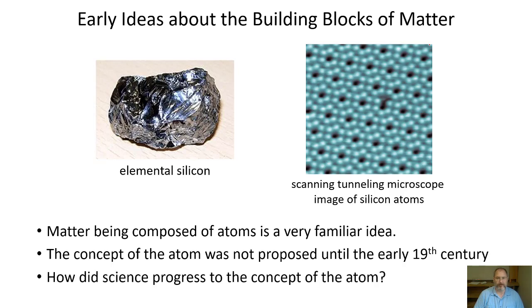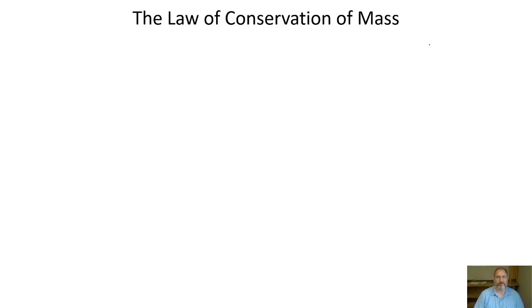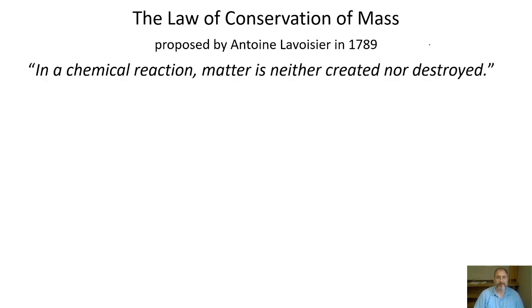So in this video, what I'm going to be trying to do is show how these three basic laws led to our current understanding of what matter is composed of. So let's start off with the law of conservation of mass. Now, the law of conservation of mass was first proposed by Antoine Lavoisier in 1789, and it simply states that in a chemical reaction, matter is neither created nor destroyed.